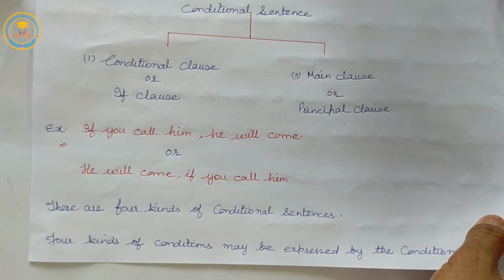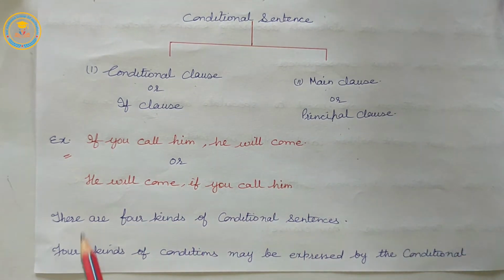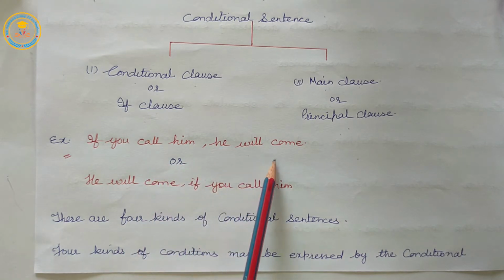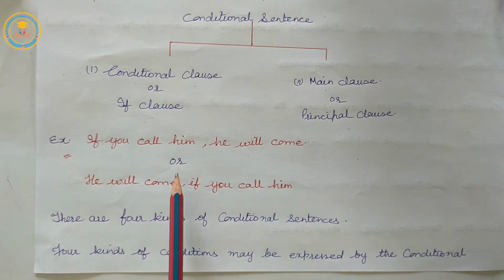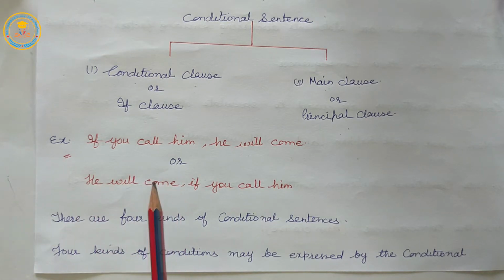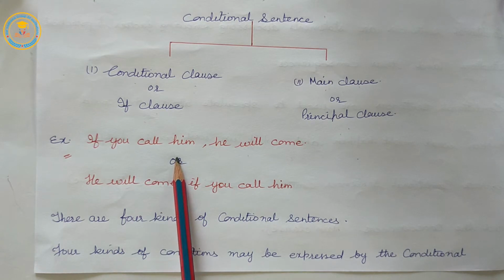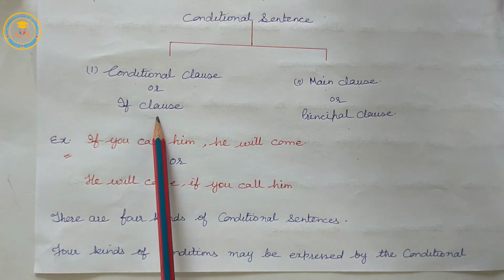Let us see the example. If you call him, he will come. Or, he will come if you call him. In this sentence, if you call him is called the if clause or subordinate clause.